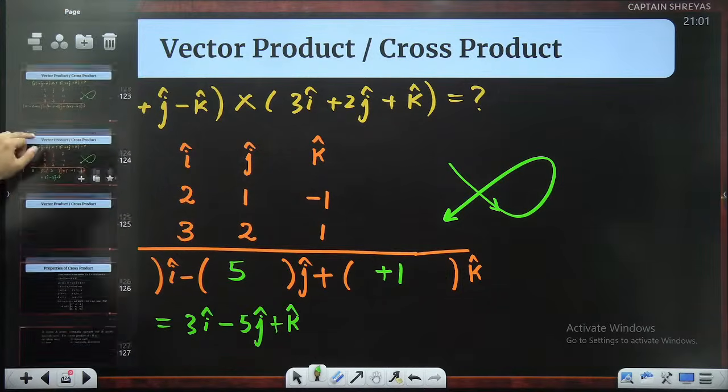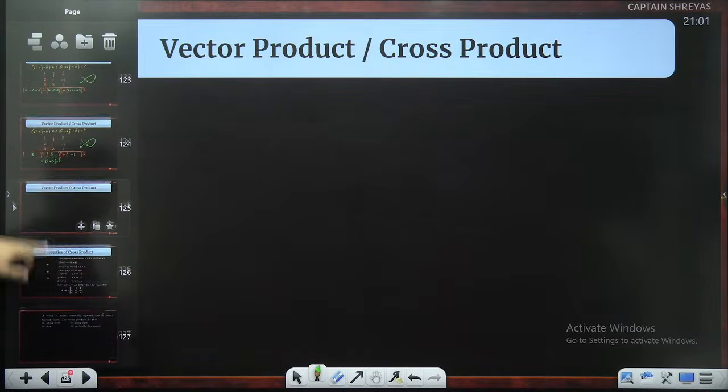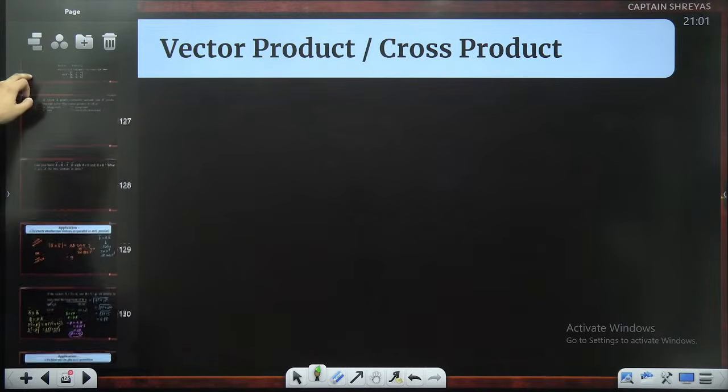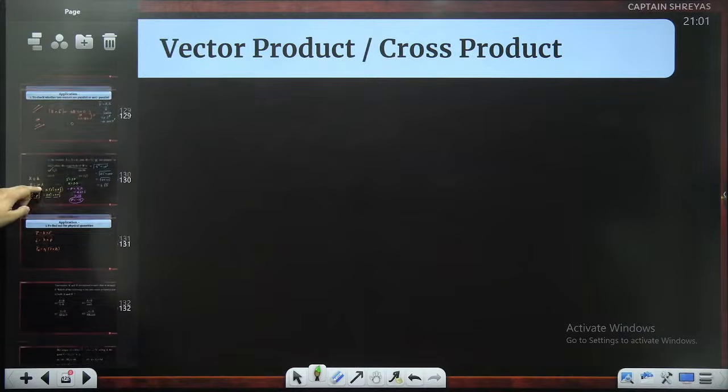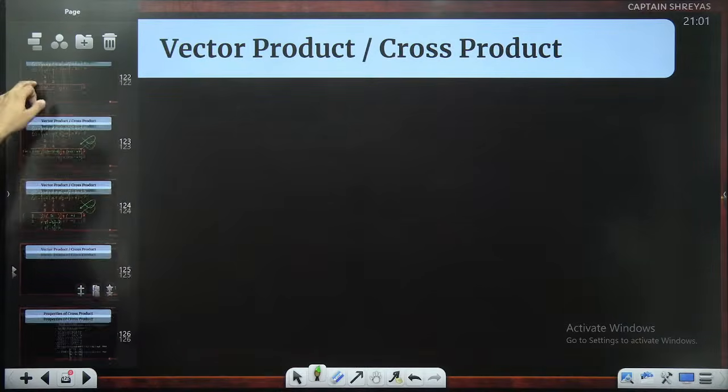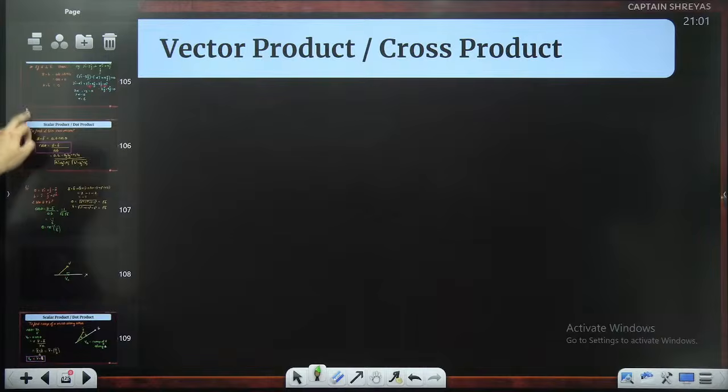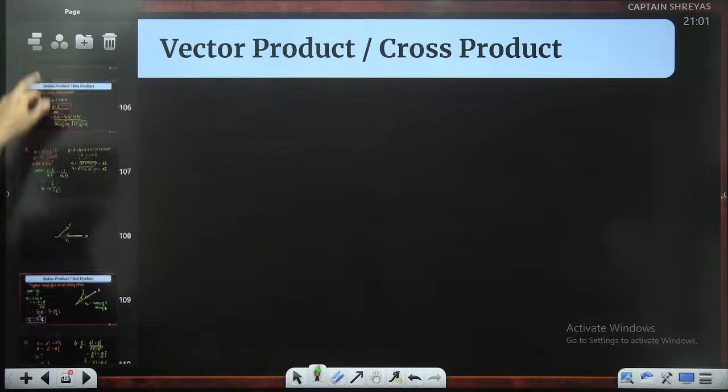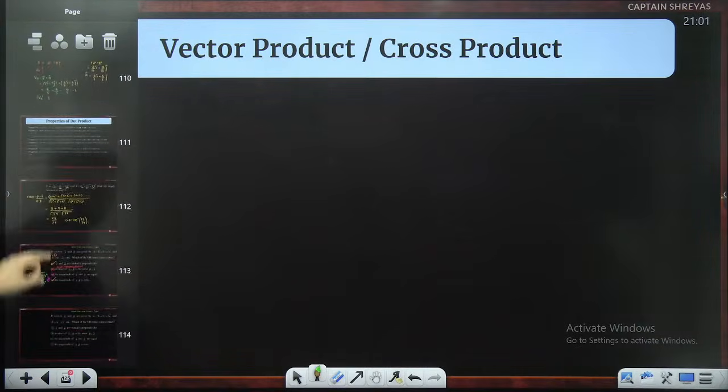Straightforward. This is another important role of cross product, which I have told you. Later on, you will study that there are other applications also of cross product in your chapter of vectors. So all these things we have done.